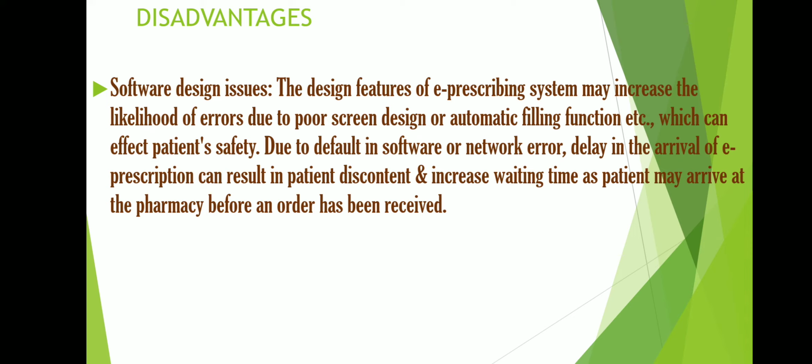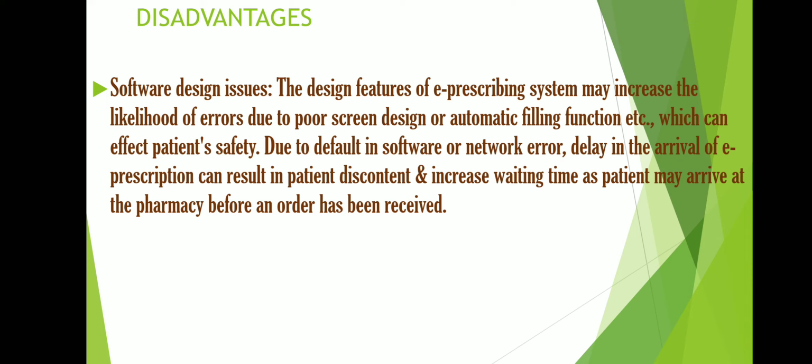But if you go for a cheap one, there will be some demerits, like poor screening that is not clearly visible, or auto correction. There can be chances that the medicine name changes on its own through auto correction.